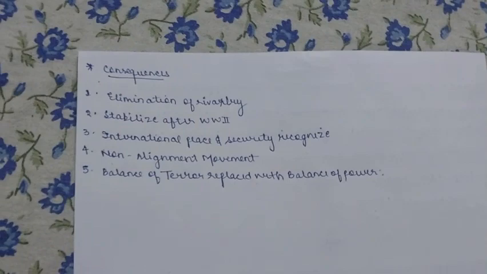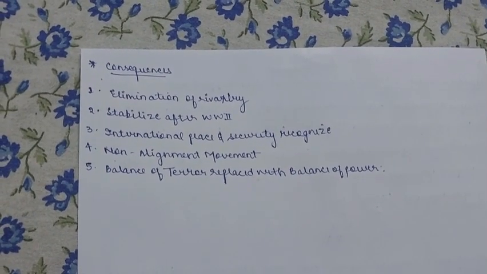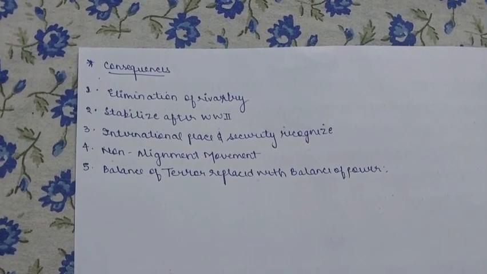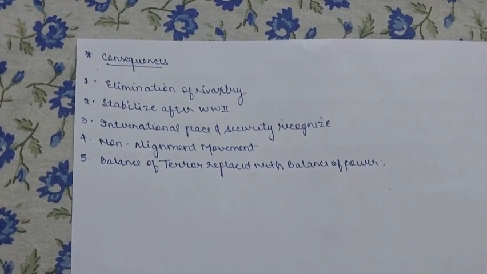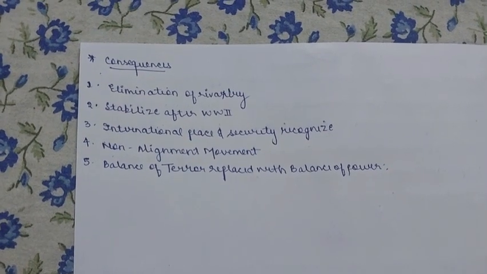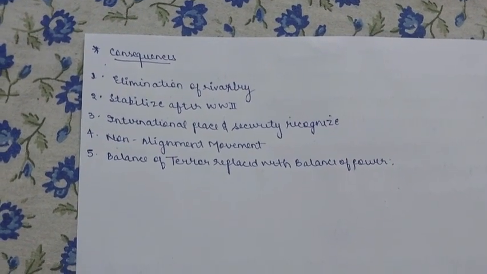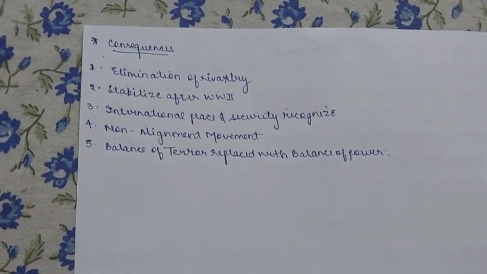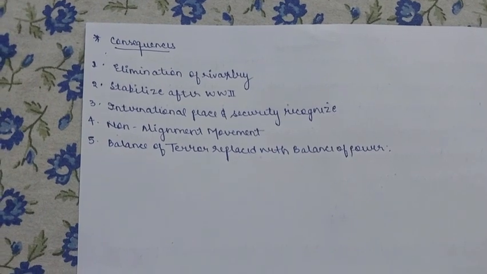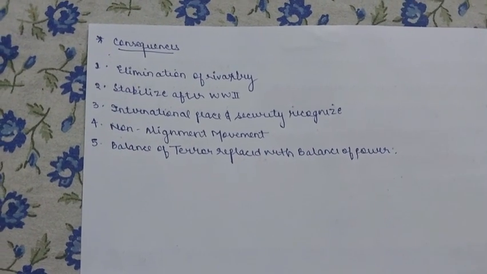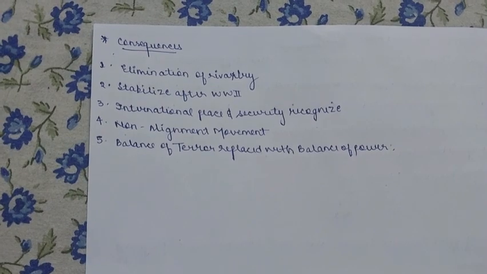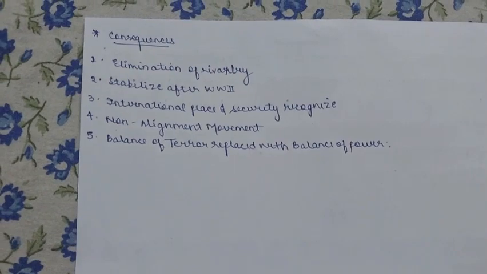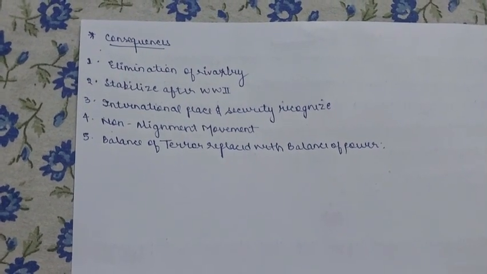Next, the world got stabilized after the Cold War. International peace and security got recognized. Non-alignment movement, we know that the countries which refused to be a part of either side were in the non-alignment movement. Balance of terror was replaced with balance of power. There was terror because anybody could be attacked anytime, but now we have a balance of power, where there are 4-5 countries dominating, but they don't try to suppress the other countries, and there is a balance of power. So this is all about the Cold War era.